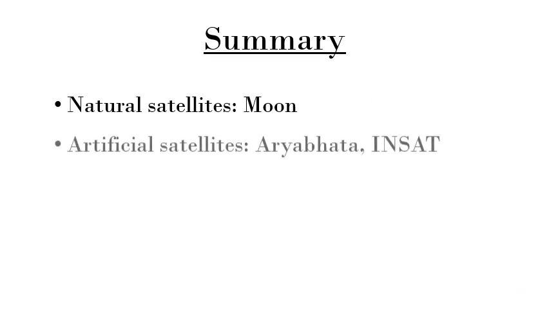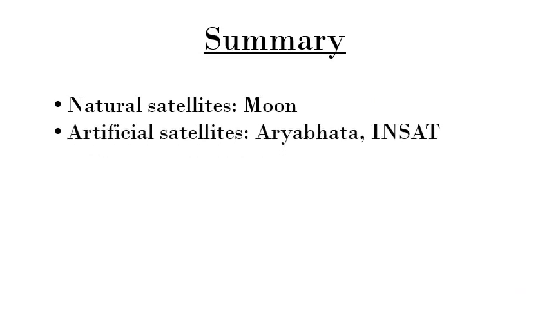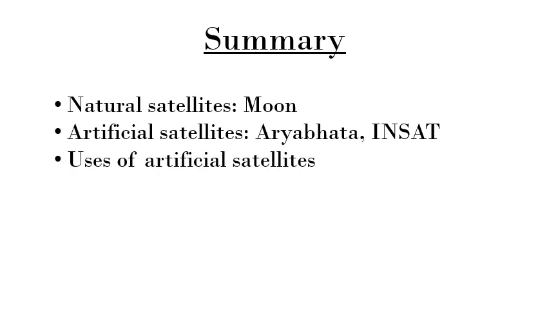So friends, let's summarize the session. So we have seen the natural satellite Moon, and mainly we have seen a few artificial satellites by India, such as Aryabhatta, the first artificial satellite of India, and INSAT, the communication satellite from India. Then we have seen a few uses of these artificial satellites.